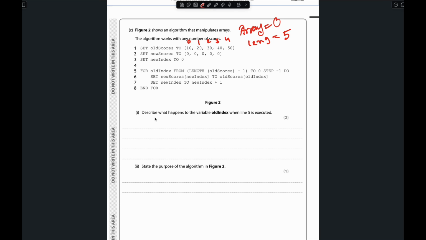The question is: describe what happens to the variable old index when line 5 is executed. This is actually a for loop, and this is the length of old score. The length of old score is 1, 2, 3, 4, 5, so here we get 5, and then there's a minus 1. So the answer for this one will be 4, right? Here it will be 4.